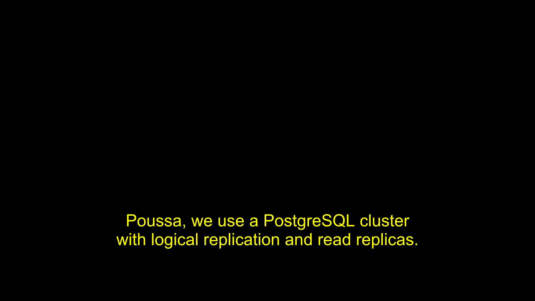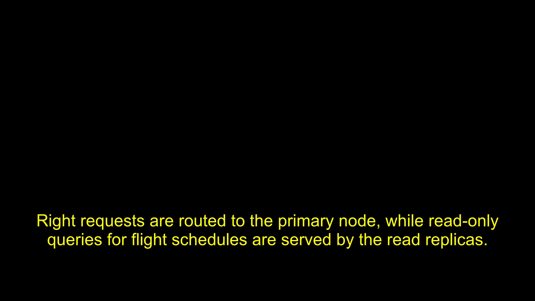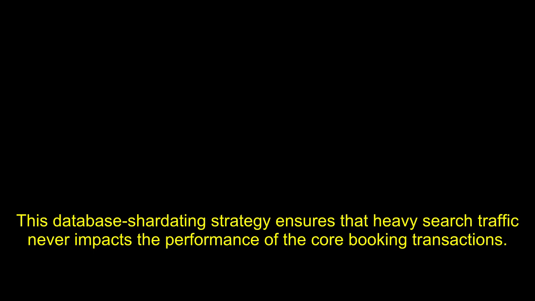Let us implement the database write path. We use a PostgreSQL cluster with logical replication and read replicas. Write requests are routed to the primary node, while read-only queries for flight schedules are served by the read replicas. This database sharding strategy ensures that heavy search traffic never impacts the performance of the core booking transactions.